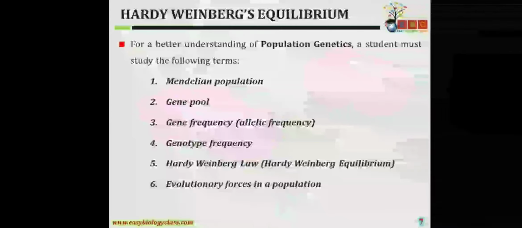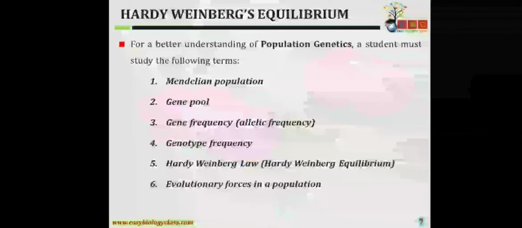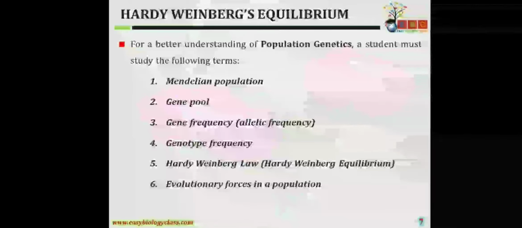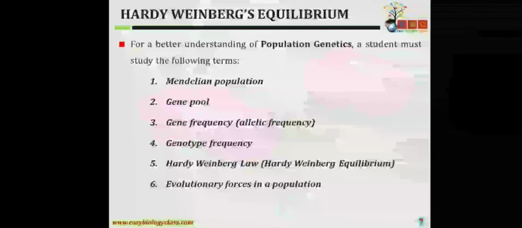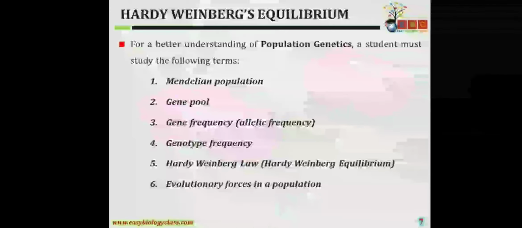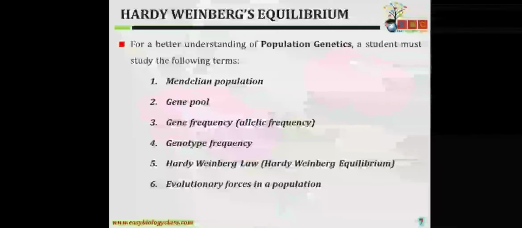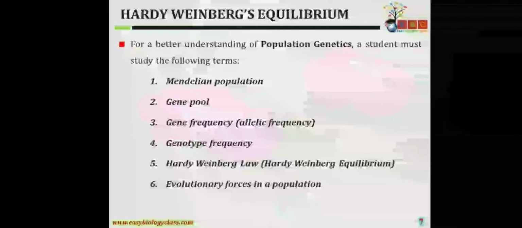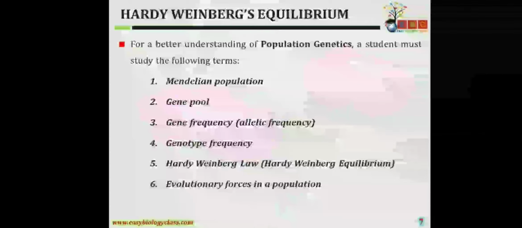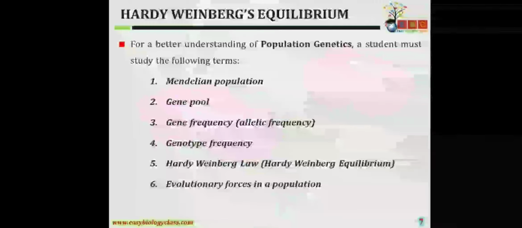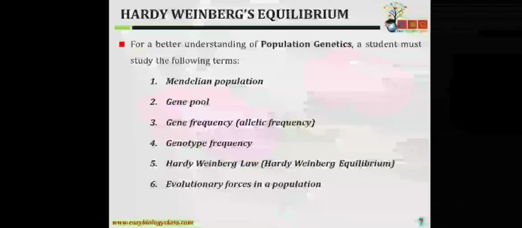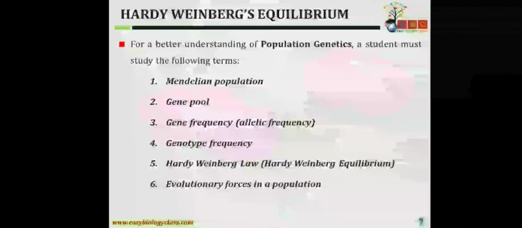Now, for a better understanding of population genetics, a student must study the following terms: Mendelian population, gene pool, gene frequency, genotype frequency, Hardy-Weinberg law, and evolutionary forces in a population. So we'll talk about this. I will make a separate video for this. Till then, you just read whatever I talked about in this video.